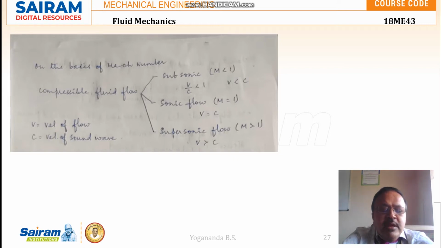Here V is the velocity of the flow, that is the projectile, and C is the velocity of the sound wave, that is the disturbance wave. In short, we have the classification of compressible fluid flow on the basis of Mach number as subsonic flow, sonic flow and supersonic flow.